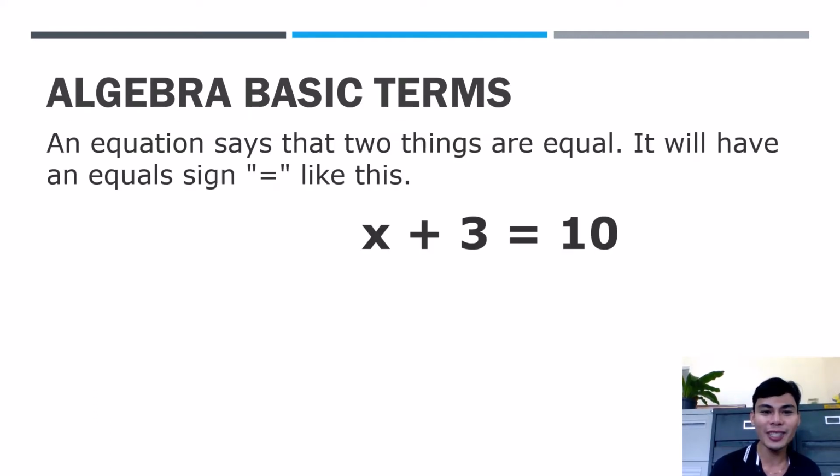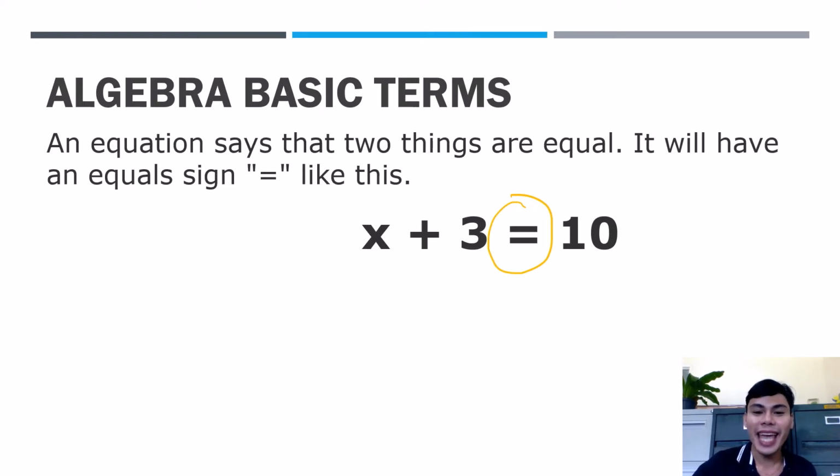So we will start with equation. When we say equation, we say that the two things are equal. So from the word itself, equation, equal. So what should we see? An equal sign. Okay? So, if it has an equal sign, it is an equation.